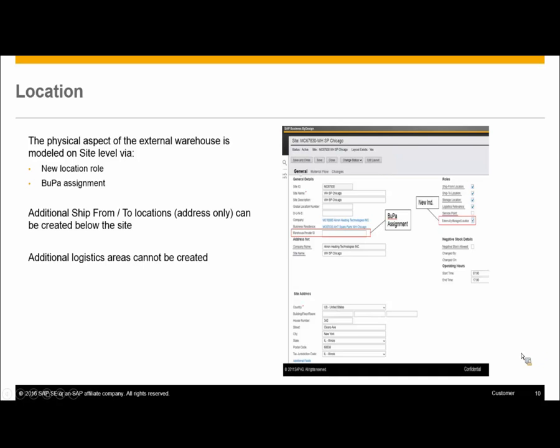For that purpose, you create a site in your BYD system. How do you differentiate this site from a normal site like your own site? There is a differentiating factor which clearly indicates that this is a 3PL site rather than a normal site. For that, you have a role called externally managed location, a checkbox which has to be enabled.